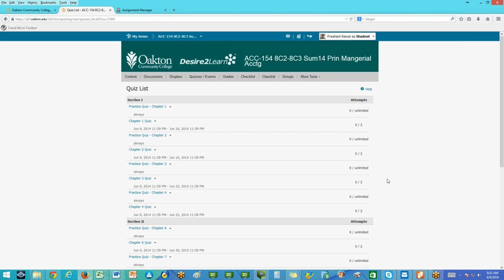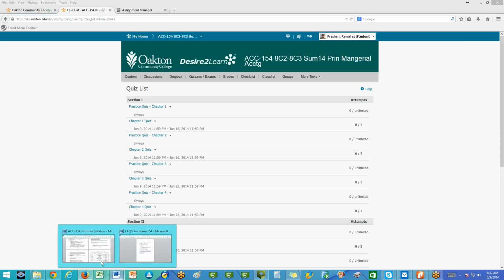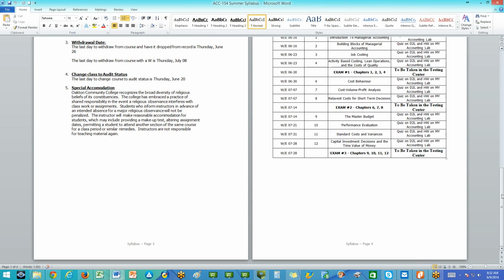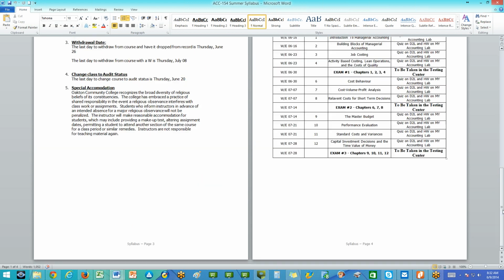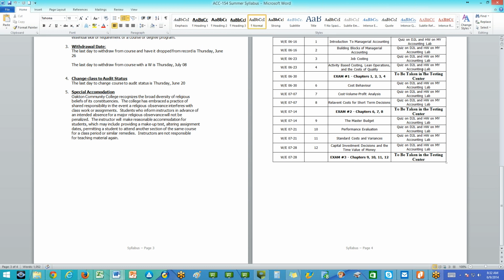So as you can see, 2 chapters per week, and then you have exams. How many exams? 3 exams. The first exam will cover chapters 1, 2, 3, and 4. The second exam will cover chapters 6, 7, 8. The third exam will cover chapters 9, 10, 11, and 12. Where will you be taking the exams? You will be taking the exams at the testing center.